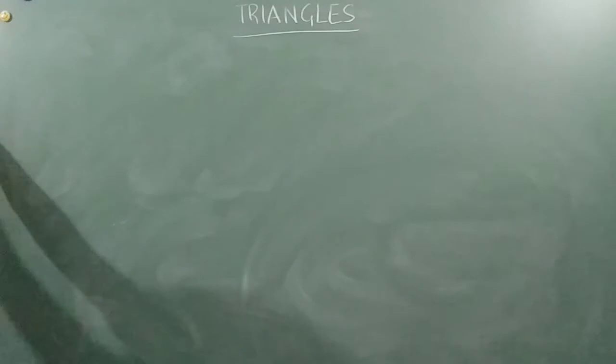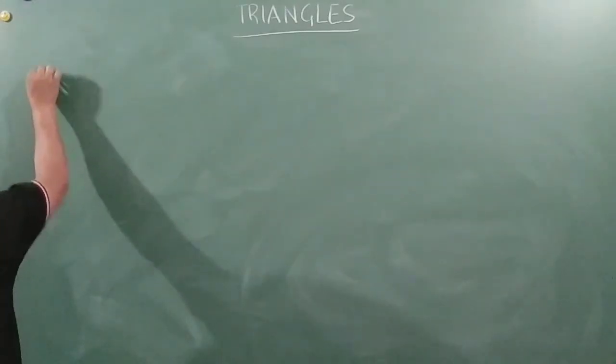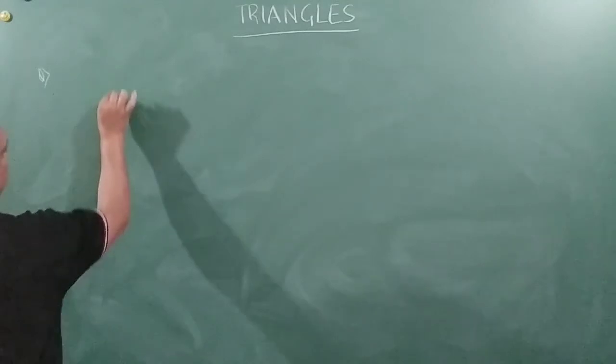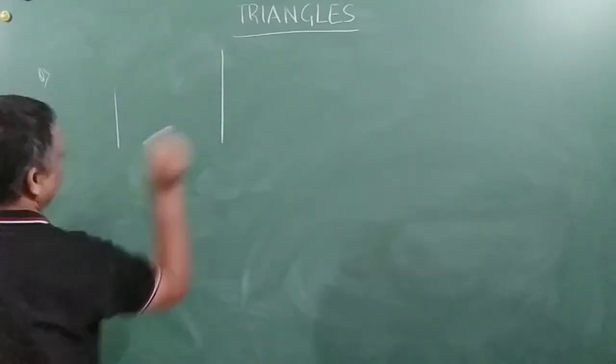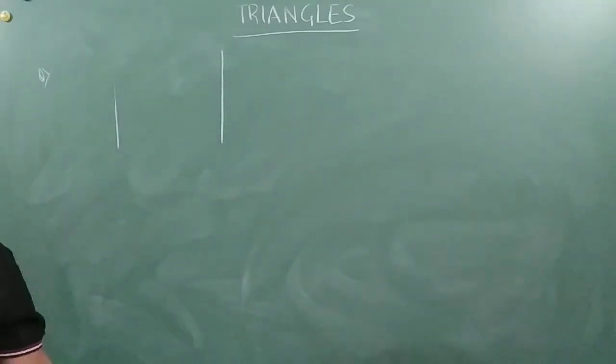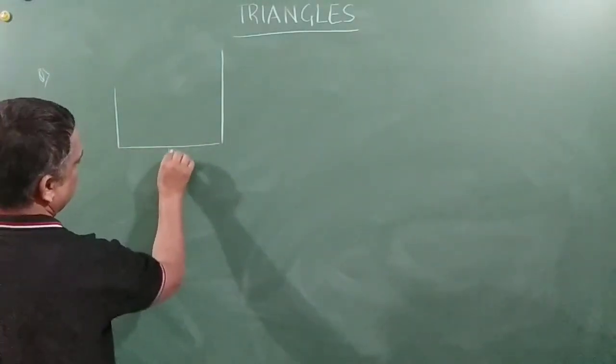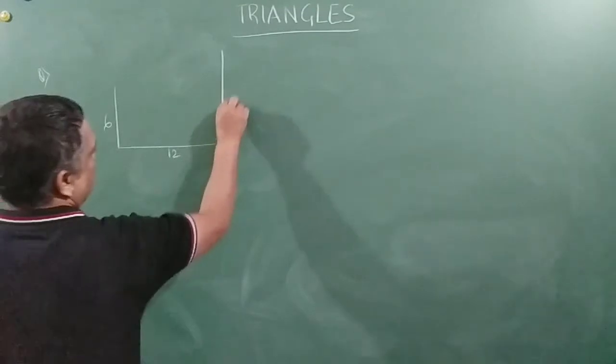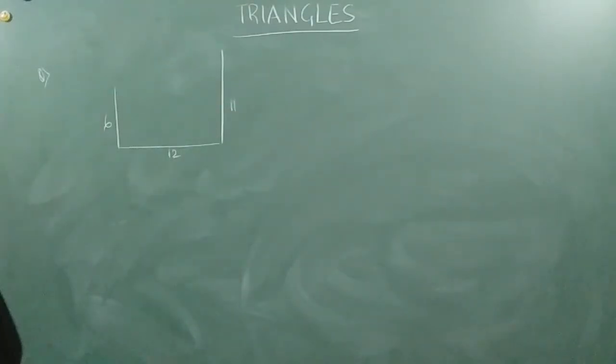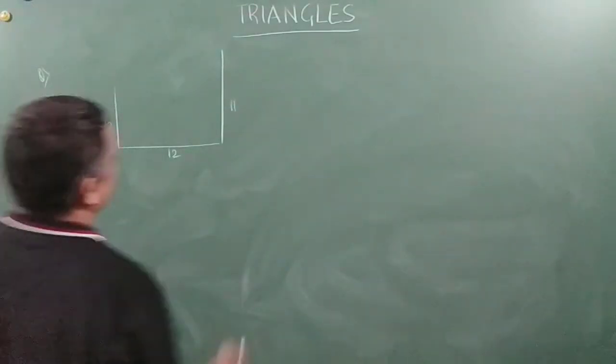Okay, friends. We are approaching. Two poles of height 6 meter and 11 meter stand on a plain ground. 6 meter and 11 meter. Plain ground. Distance between their feet is 12. Right? Find the distance between their top.